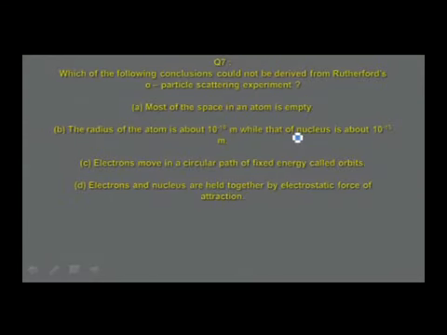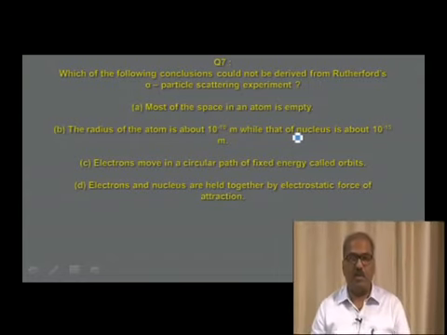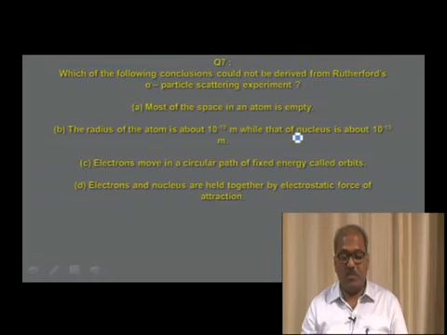Which of the following conclusions could not be derived from Rutherford's alpha particle scattering experiment? Option A, most of the space in an atom is empty. Option B, the radius of the atom is about 10 power minus 10 meter, while that of the nucleus is about 10 power minus 15 meter. Option C, electrons move in a circular path of fixed energy called orbits. Read it once again. You may notice something which is not an observation made in Rutherford's model.